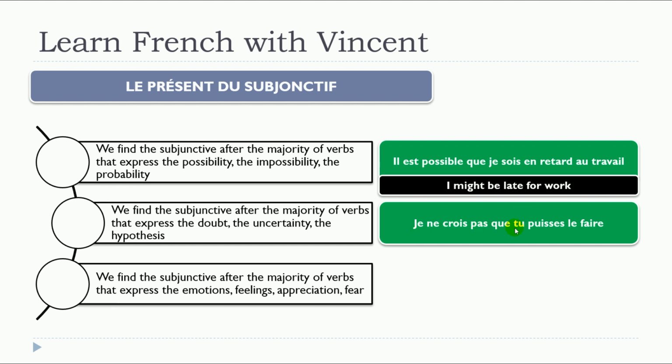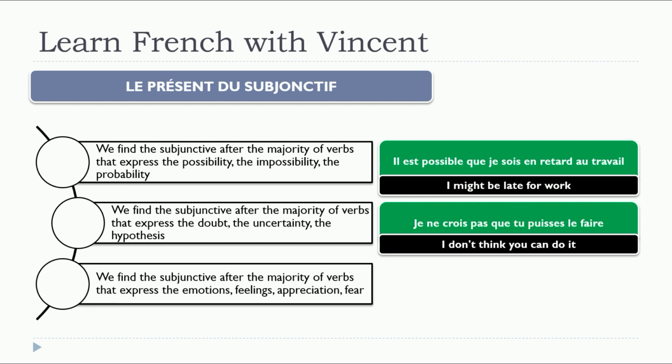Je ne crois pas que tu puisses le faire. In that case, je ne crois pas, I mean, clearly you express the doubt. Je ne crois pas que tu puisses. So this is the verb pouvoir. So you can see that it does change quite a lot in the subjunctive. So tu puisses. Je ne crois pas que tu puisses le faire.